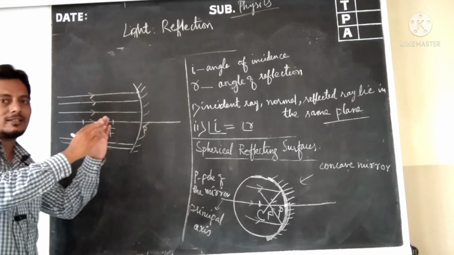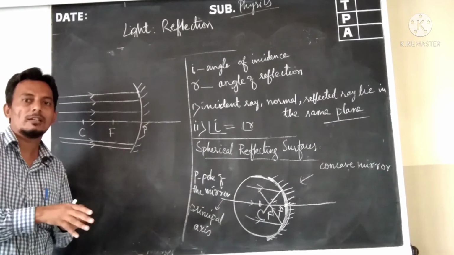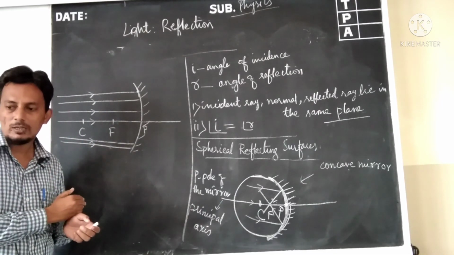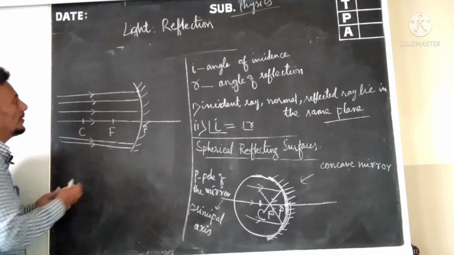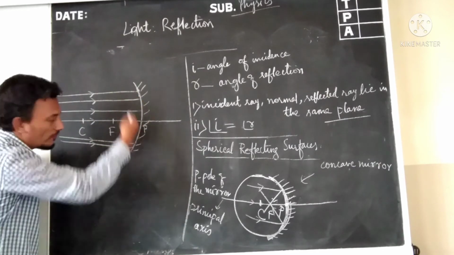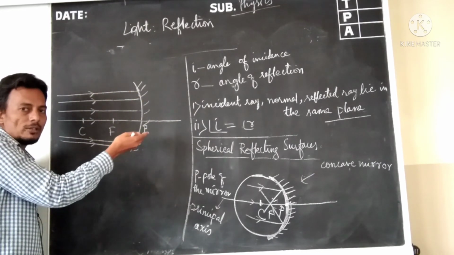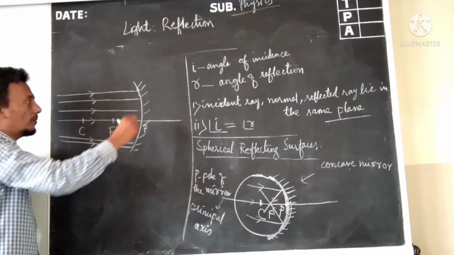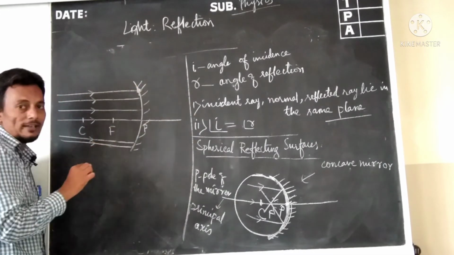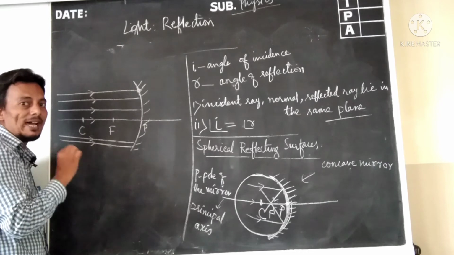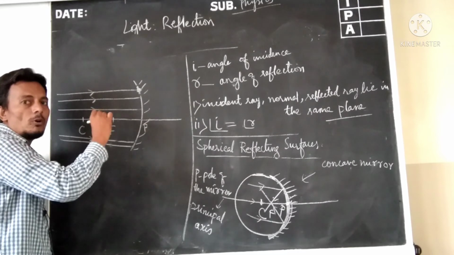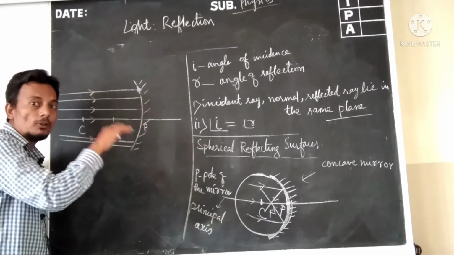Practically, spherical mirrors will be 2-3-5 centimeters, and out of that, a small portion, maybe half a centimeter to 1 or 2 centimeters. We suppose that this part is just a small plane mirror, so the laws of reflection hold good here.